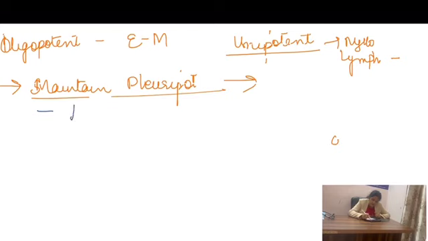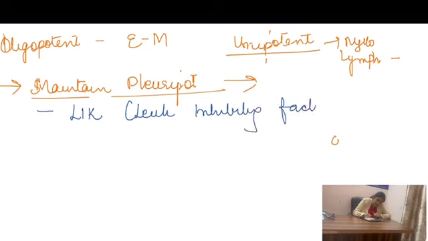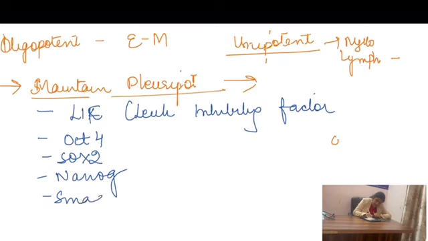The answer here is you have several growth factors, for example, leukemia inhibiting factor, and you have OCT4, SOX2, Nanog, and SMAD-T4. These are the transcription factors which are responsible for maintaining the self-renewal and the potency property of the stem cells. So this can always be a question to you.